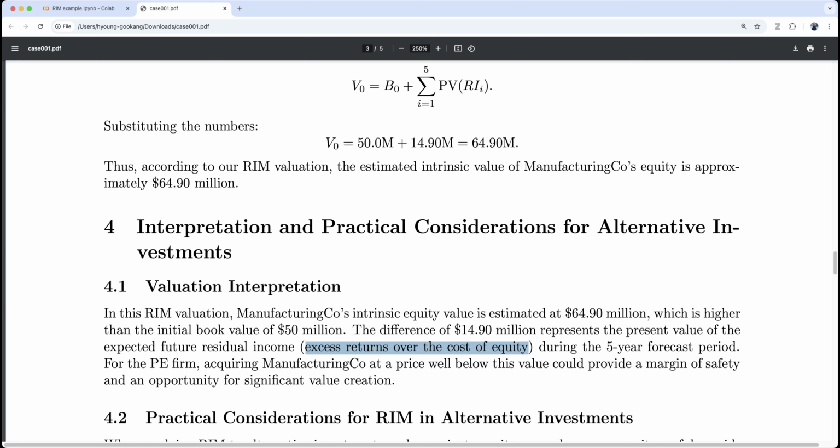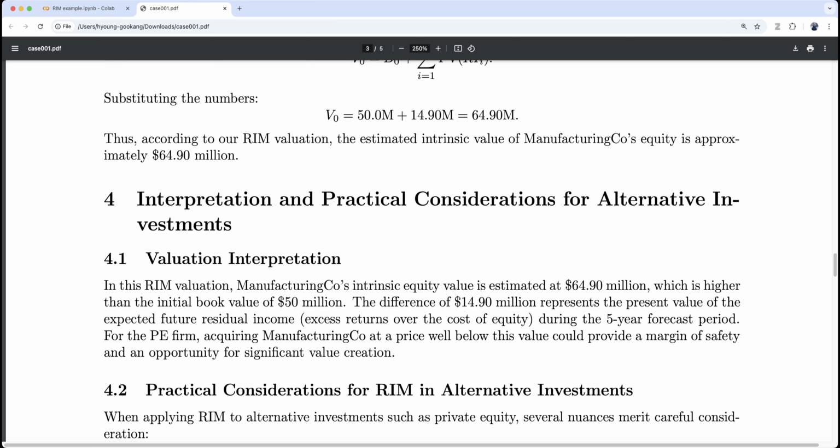For the PE firm, acquiring Manufacturing Co. at a price well below this value, 64.9 million, could provide a margin of safety and an opportunity for significant value creation. So this private equity firm should acquire this company below this number, right?